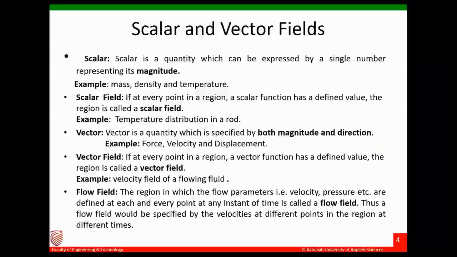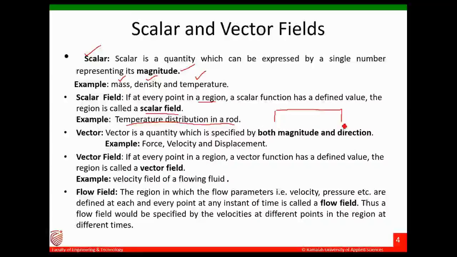Next, we'll briefly recap what you already know: scalar and vector fields. A scalar is a quantity which can be expressed by a single number and is represented only by its magnitude. Examples are mass, density, temperature. If at every point in a region a scalar function has a defined value, the region is called a scalar field. An example is the temperature distribution in a rod.